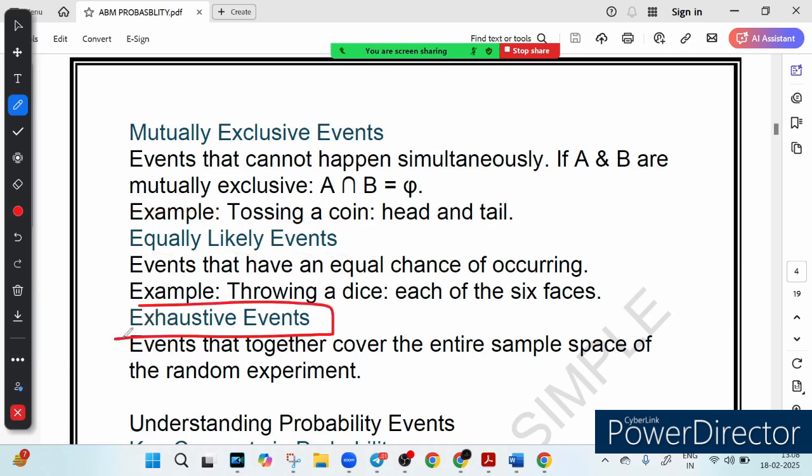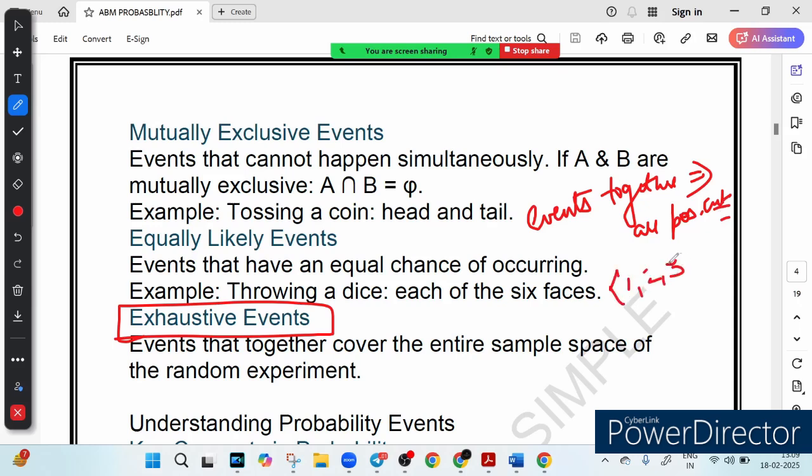Then we have something called exhaustive events, which means when events together cover all possible outcomes, right? For example, if we list all possibilities of a dice roll, what can be the possibilities of a dice roll? Either 1, 2, 3, 4, 5, 6. These are the possibilities of a dice roll. So we have covered everything. That is an exhaustive event, right?